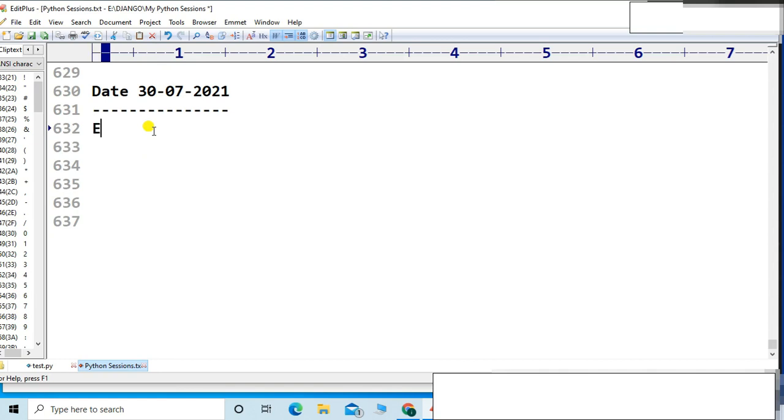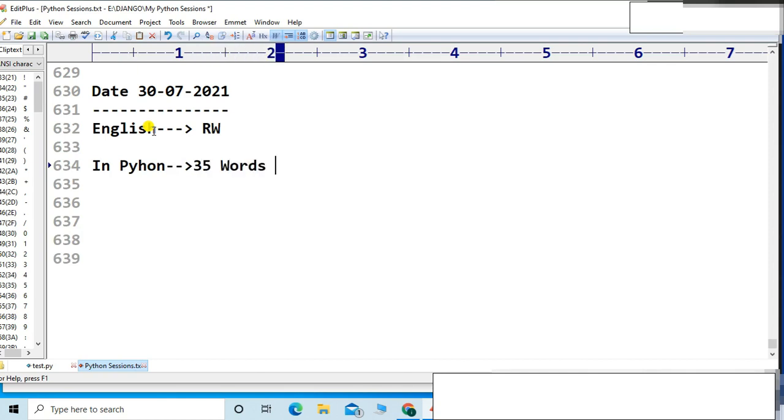In English, friends, as I already covered, English has lakhs of words. Those are reserved words with a particular meaning. We can call them reserved words. In English there are lakhs of words. Now in Python, friends, only 35 words are there.